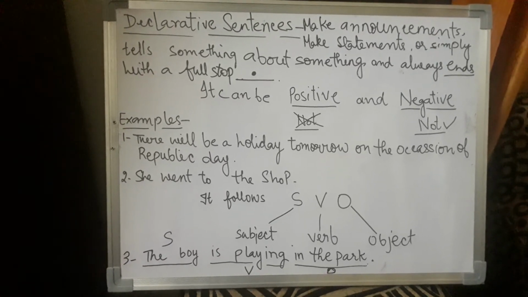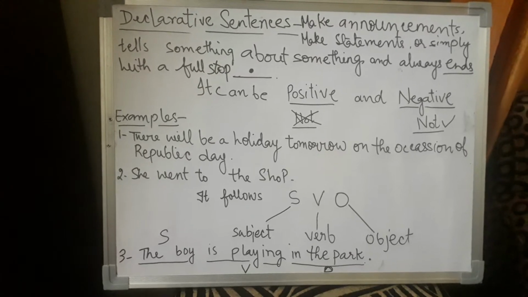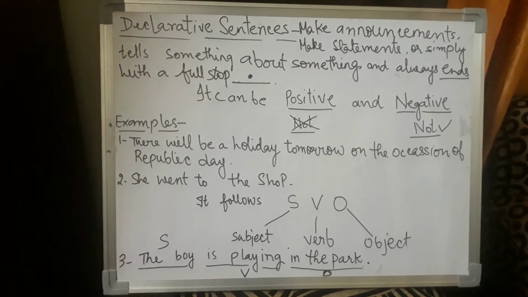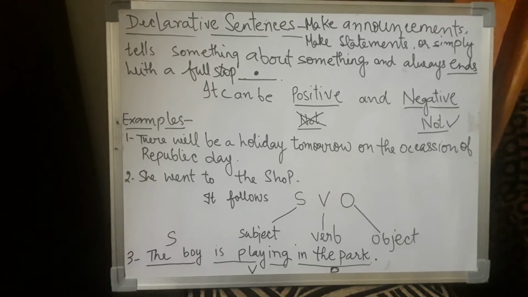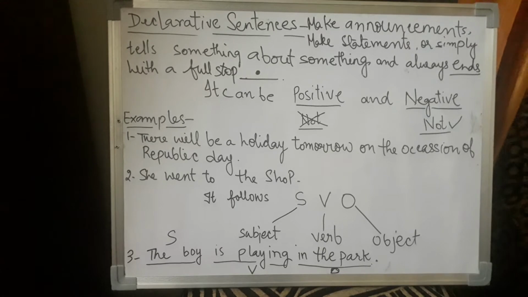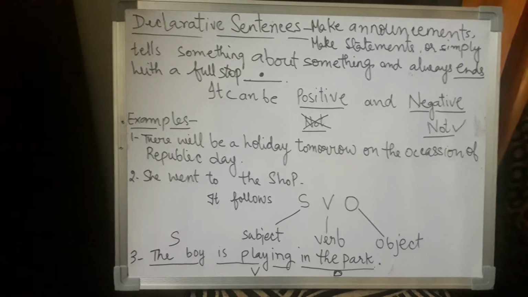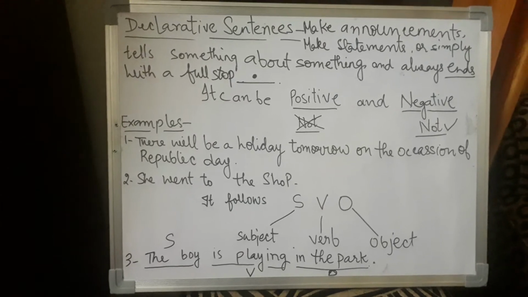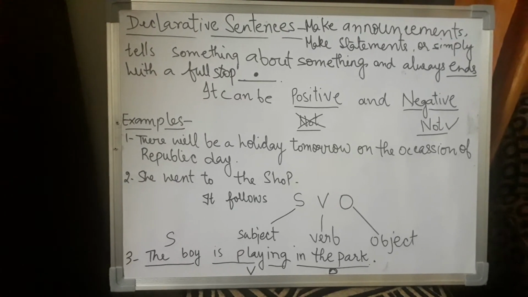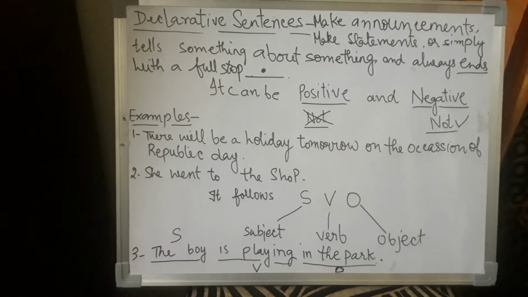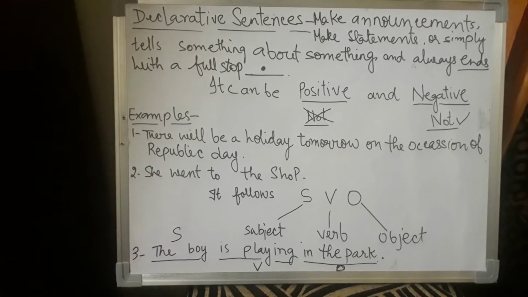So, what are declarative sentences? How will you identify them? You will see that they are simple sentences. They simply make an announcement. They are telling something or making statements, or it is given for information. And always the declarative sentences end with a full stop. There is no exclamation mark, there is no question mark, there is a full stop after the declarative sentences end.